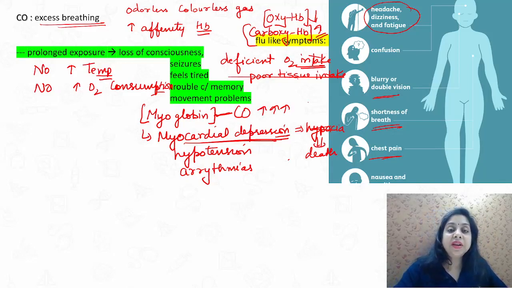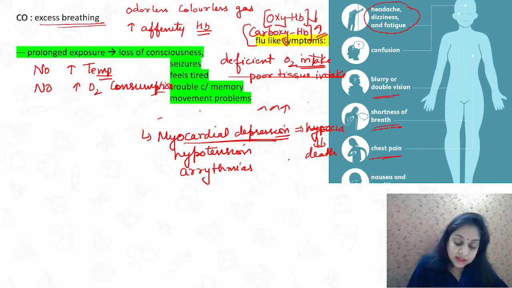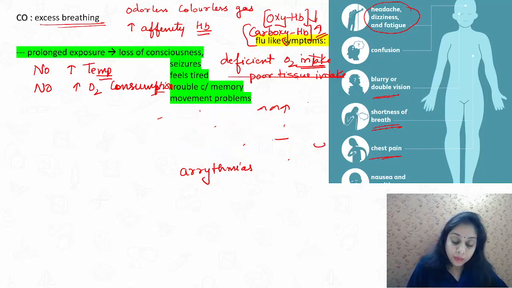So in earlier days, whenever you had some kind of fire burning in the room, there were unburnt particles, and many people have been found dead in the room because of the carbon monoxide present in the room. So in those days they always preferred, whenever you have something burning inside the room while sleeping in the winter, to keep the windows open for proper oxygen supply. Otherwise, there are higher chances of death. Okay, so this is about carbon monoxide. We have discussed carbon monoxide poisoning in detail in the classes.